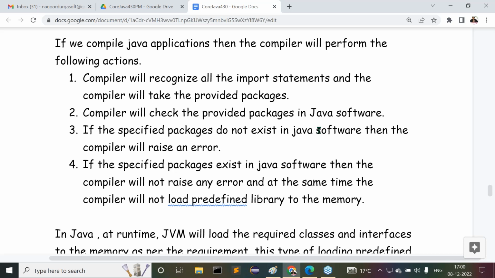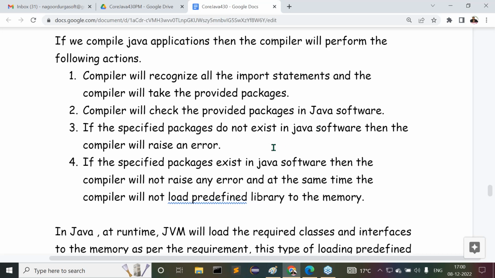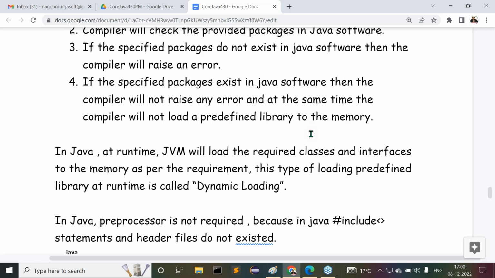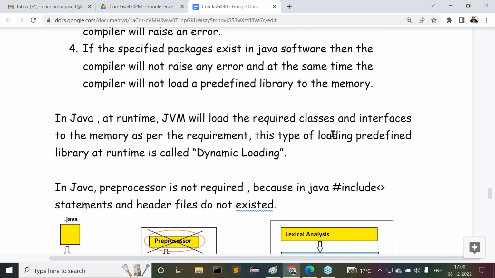For example, if these packages are available inside the Java software, the compiler will not raise any error. At the same time, the compiler will not load any package content to the memory. But who is responsible for loading the predefined library to the memory?